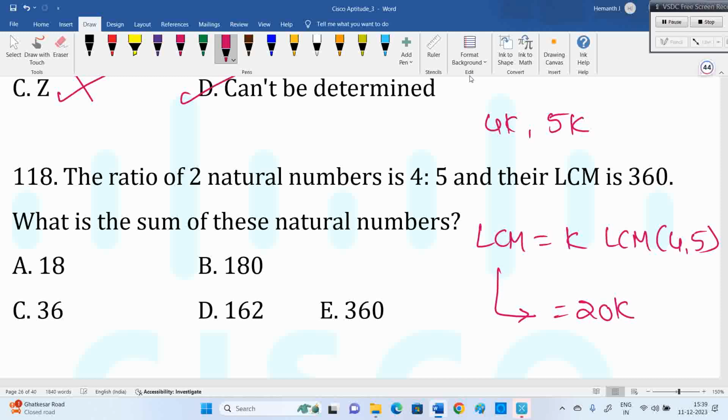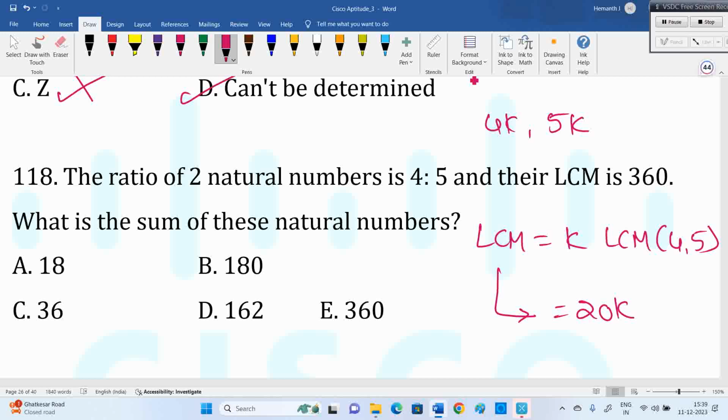Let's say for 40 and 60, 10 is common, right? You take 10 out, take LCM for 4 and 6. For 4 and 6, LCM is 12. 10 into 12 is 120. For 40 and 60, LCM is 120 only. You can do like that. K is common, means that K you can pull it out.